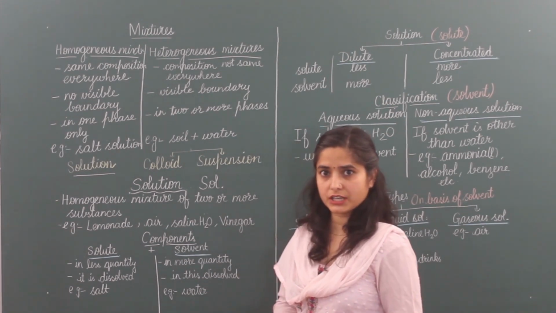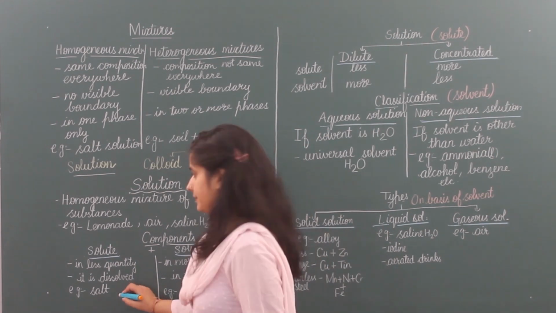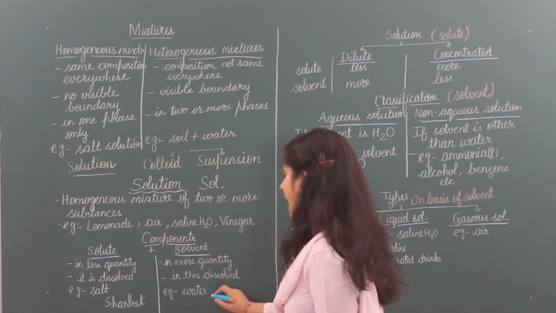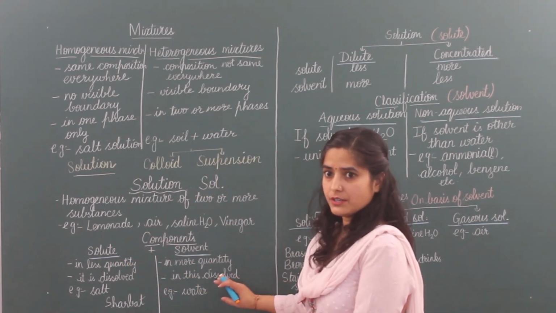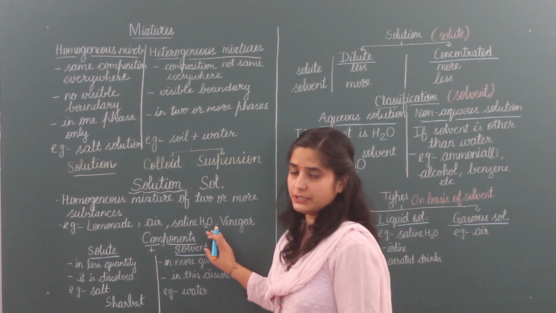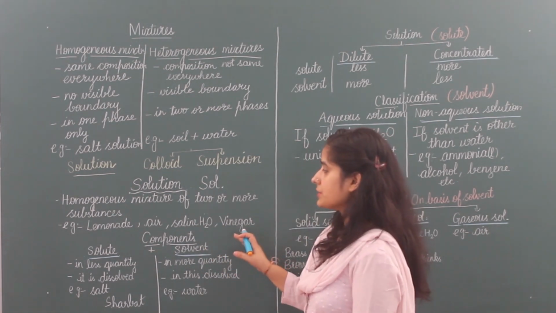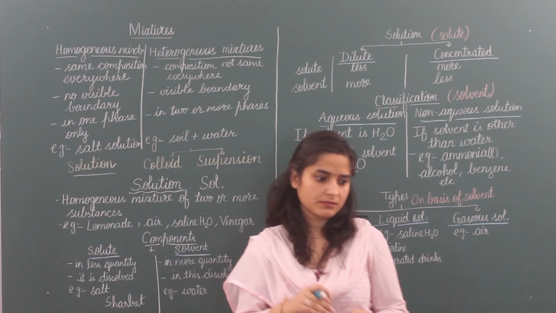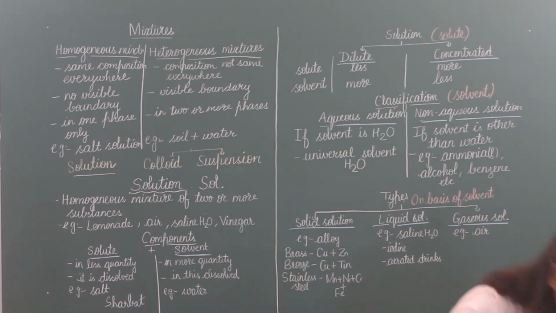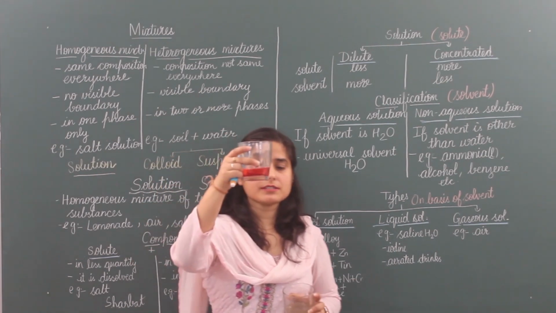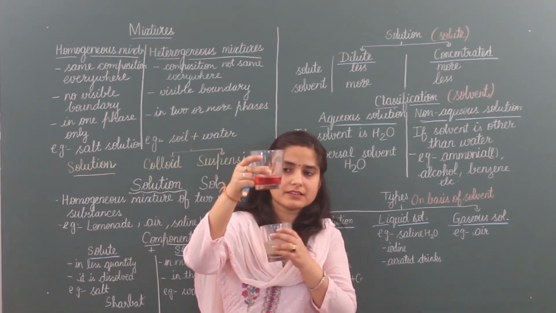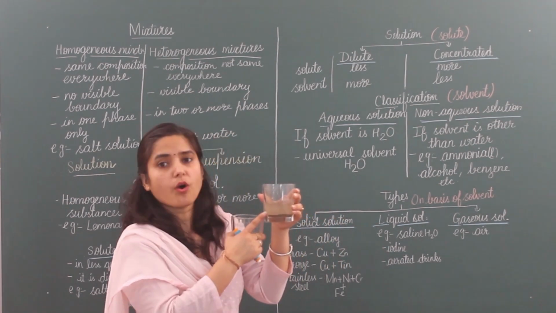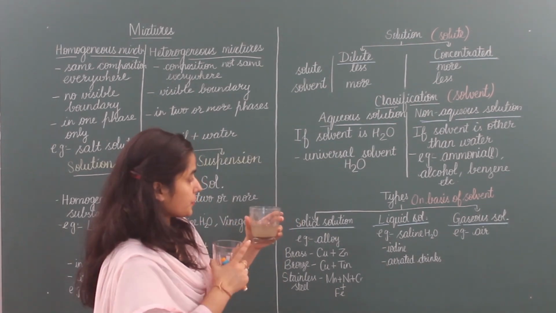And the example we have taken, what have we done? We have taken here sharbat. Sharbat is solute and we add it in water. Water is solvent. So it becomes a solution, clear solution. Solutions are transparent. That means we can see through them. See this. Solution is a homogeneous mixture. So we can see the other side of the glass, but this is a heterogeneous mixture. This is not a solution. It is opaque. We can't see through it.